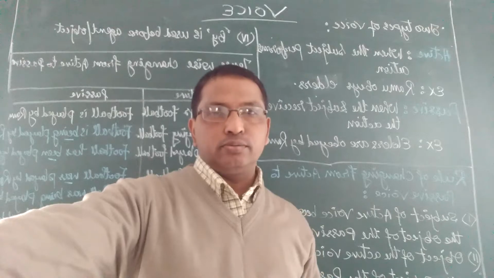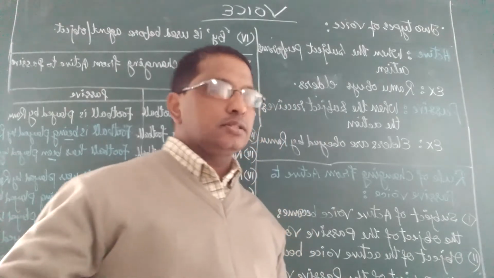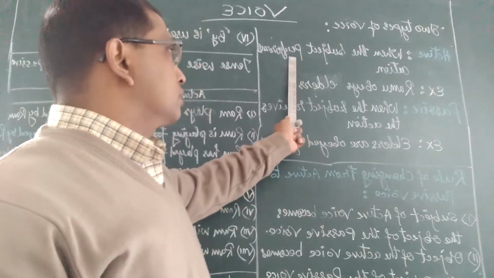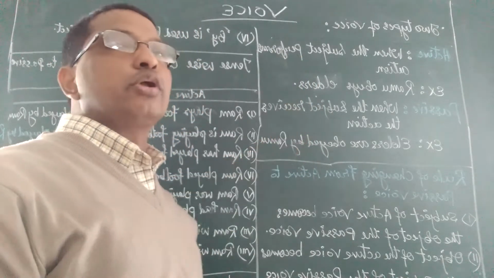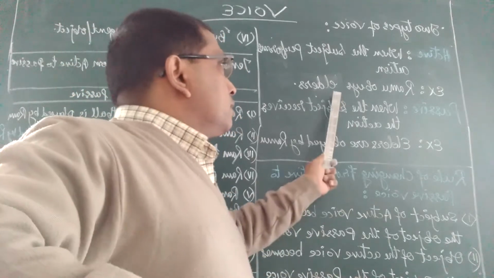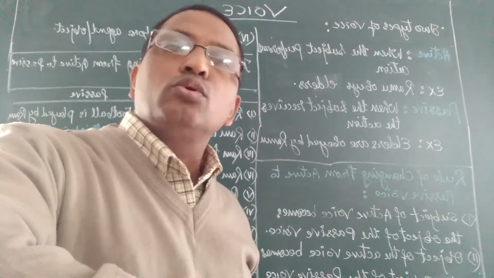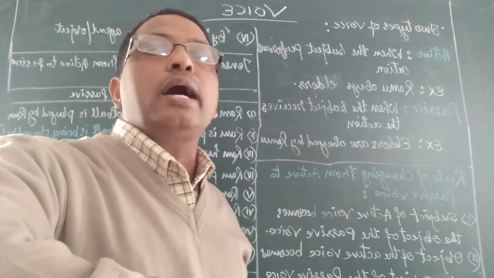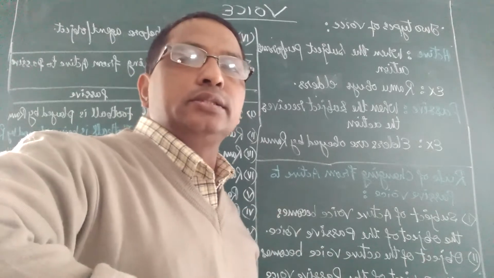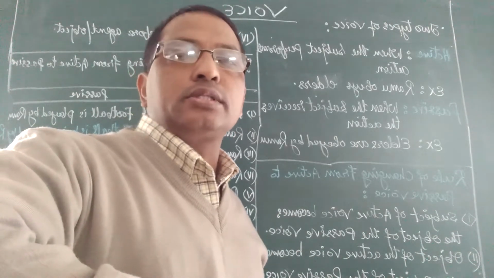It is called active voice when the subject of a sentence performs the work, performs the action. For example, here one example is given: Ram obeys elders. So who obeys? Ram. Here the subject is Ram and Ram is doing the action, that means obeying. So it is in the active voice.